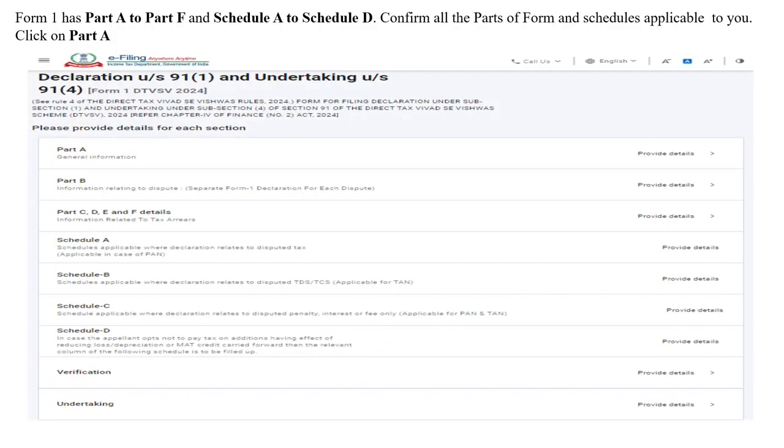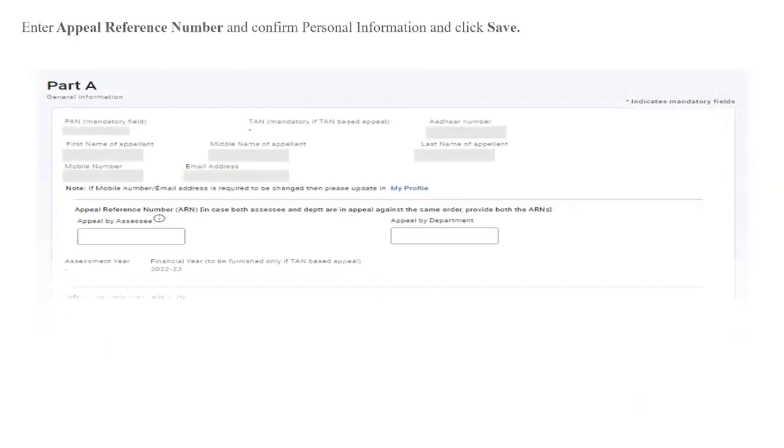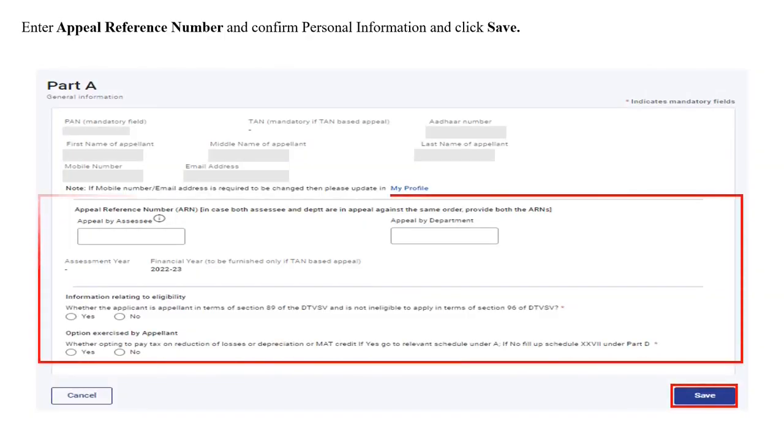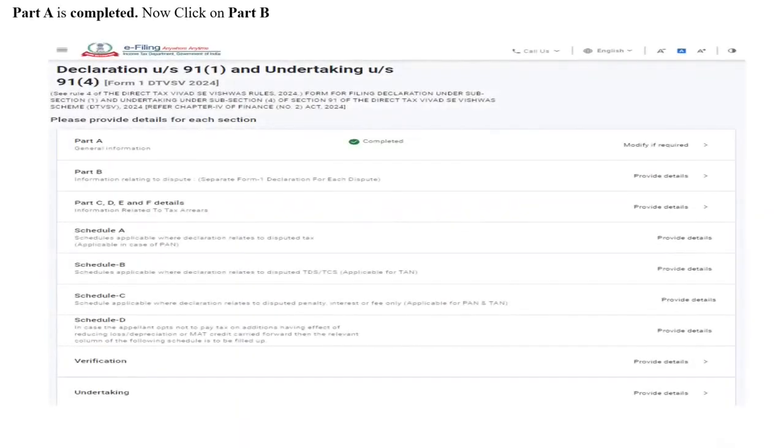You are required to provide details for all the parts of the form and schedules applicable to you. Click on Part A. Here you are required to enter the appeal reference number, confirm personal information, and also required to provide information relating to eligibility and the option exercised by the appellant, and then click on Save. Part A is now completed. You can now click on Part B.